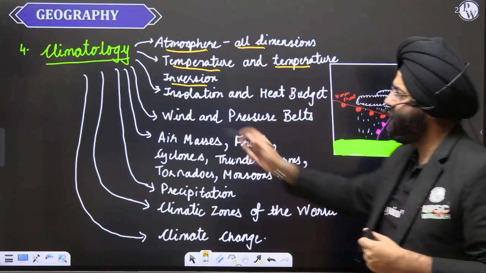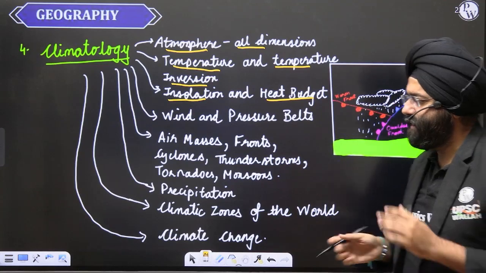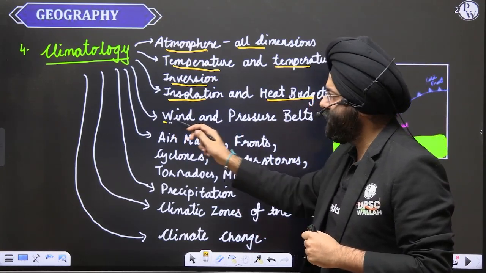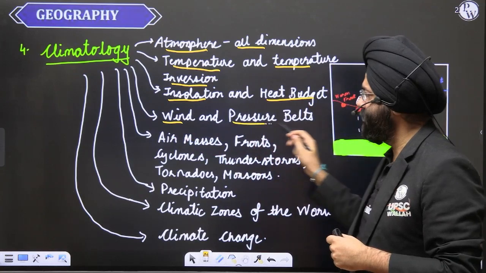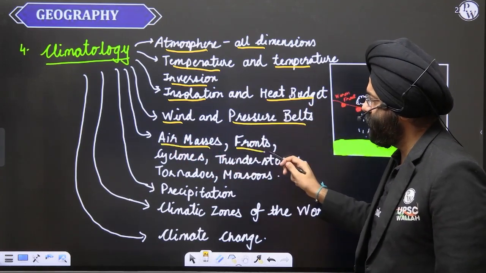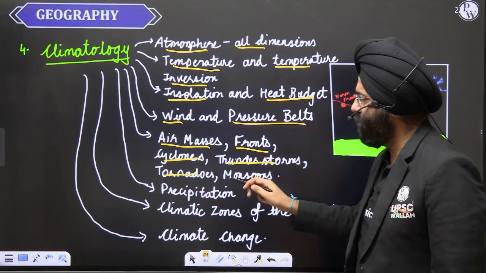Then we studied the concept of insolation and heat budget, how basically the temperature is maintained. All these things are studied in the heat budget. What is the concept of wind and the pressure belts? Then we study the concept of air masses, fronts, cyclones, thunderstorms, tornadoes, and the concept of monsoon.